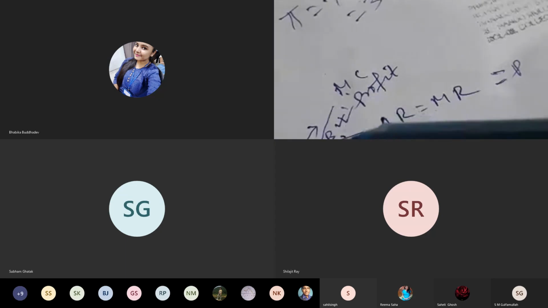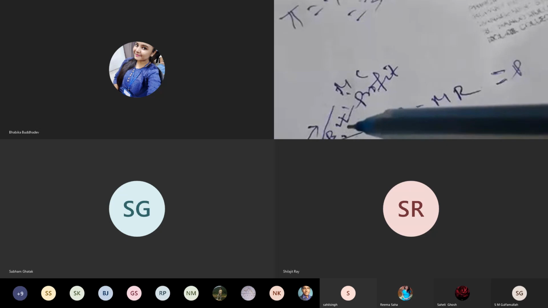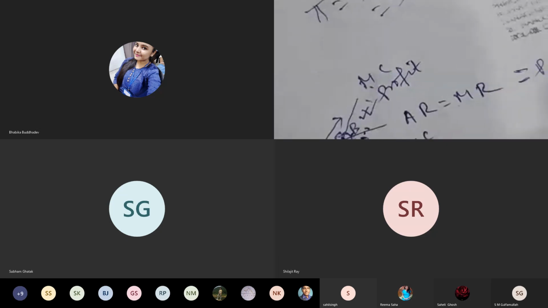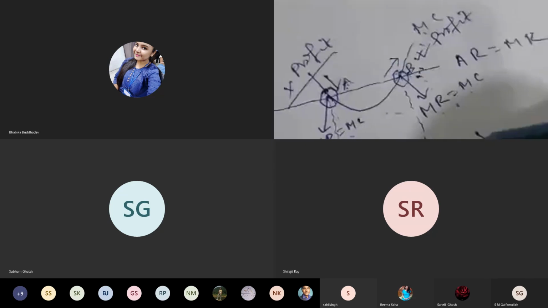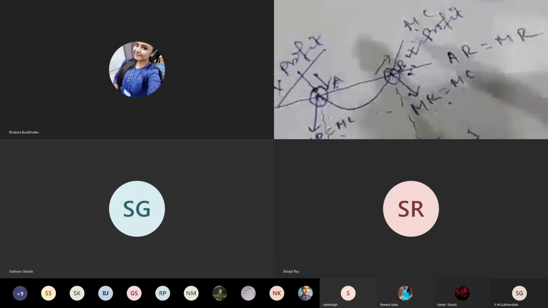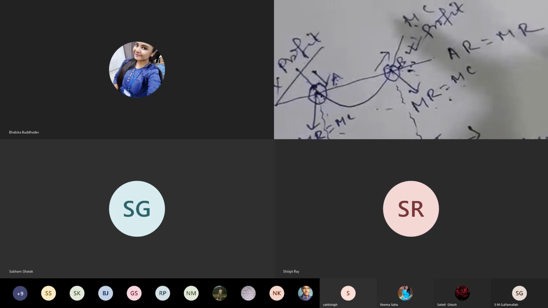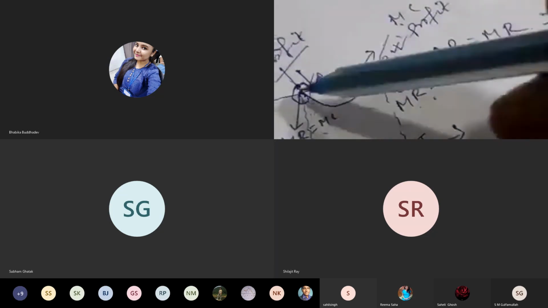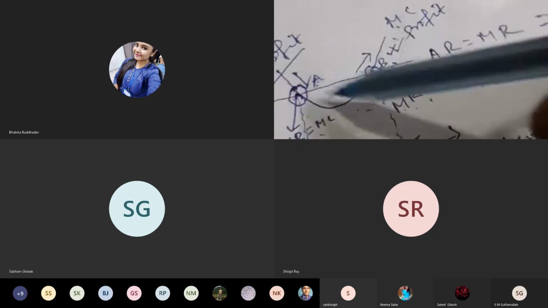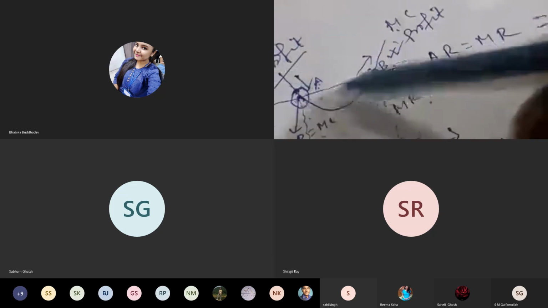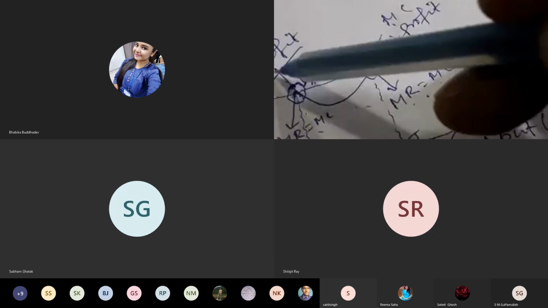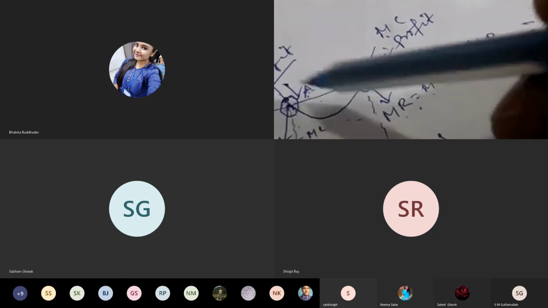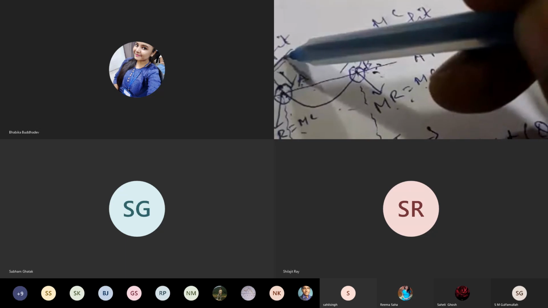But will both the points be the profit maximizing point or equilibrium point? No, because both the points will give different amounts of output. So which one will be considered? For that you need to look into the second order condition. The second order condition says that MC cuts MR from below. If you look at point A, MC cuts the MR curve from above, not from below, so this cannot be considered the profit maximizing point.